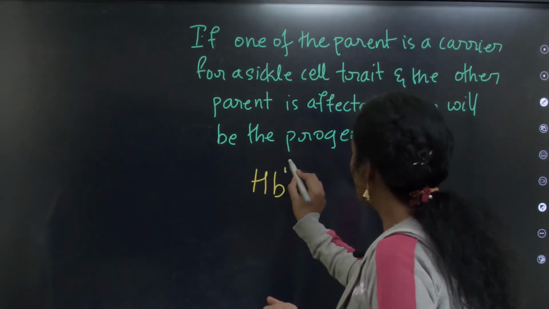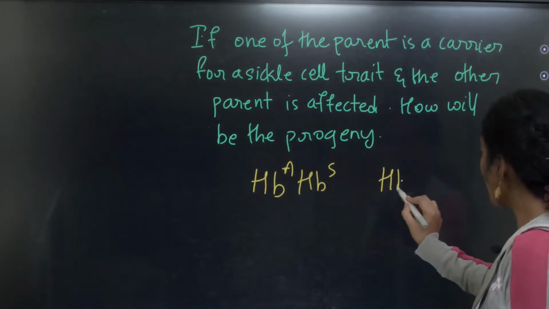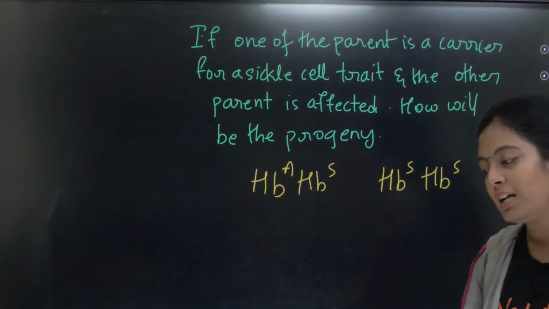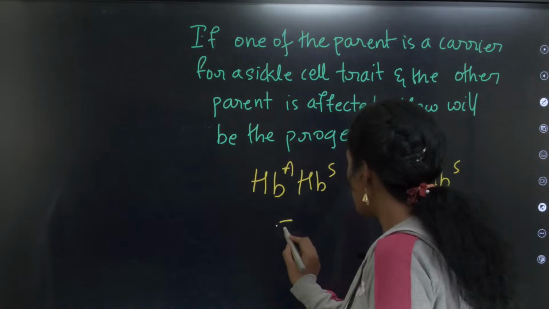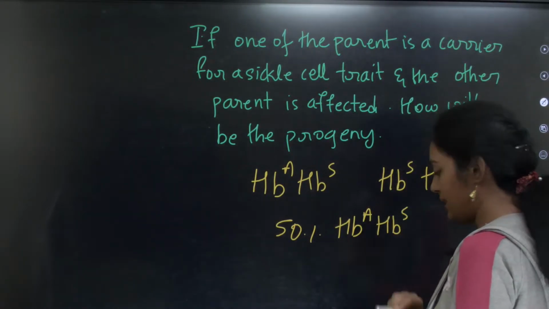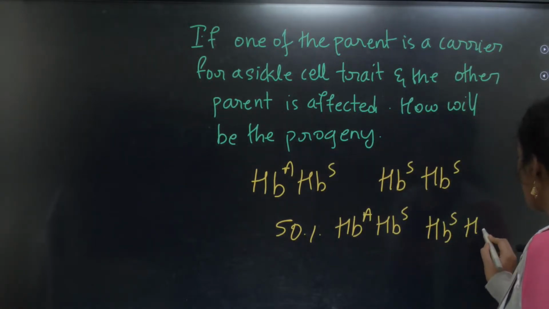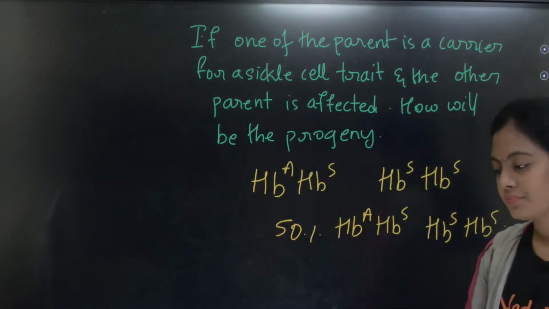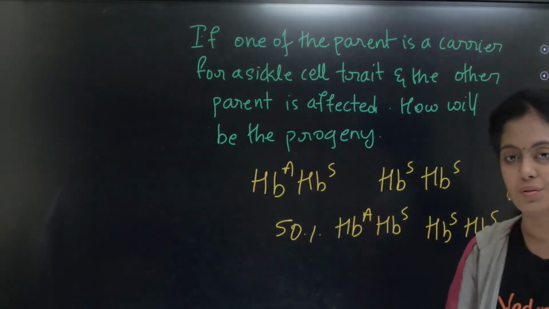Okay, so one parent is a carrier. The other parent is already having the trait. So what will happen? 50% affected, 50% carrier. To put it simply, 50% of them will have HBA, HBS. The other 50% will have HBS, HBS. Is it correct? That's all. If you want to be more confident, you can write the Punnett square and try to understand it.